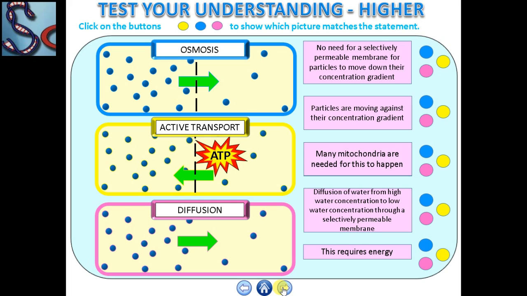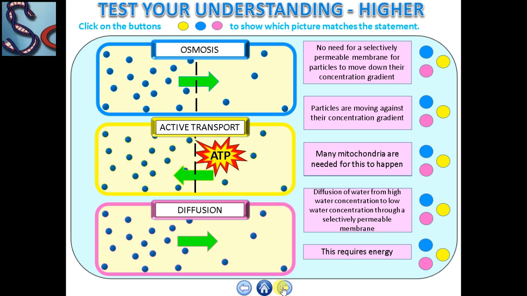Okay? Now, first is: no need for a selectively permeable membrane for particles to move down their concentration gradient. This definition belongs to which one? Osmosis, active transport or diffusion? Next is: particles are moving against their concentration gradient. Which definition does this belong to? Osmosis, active transport or diffusion?